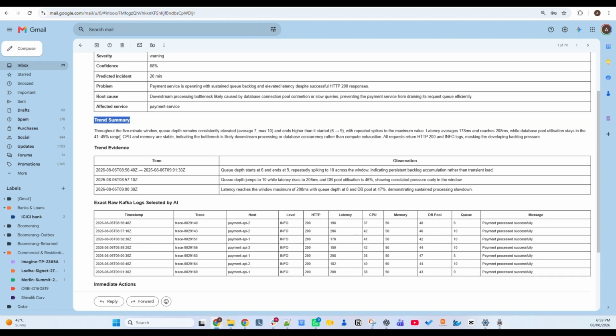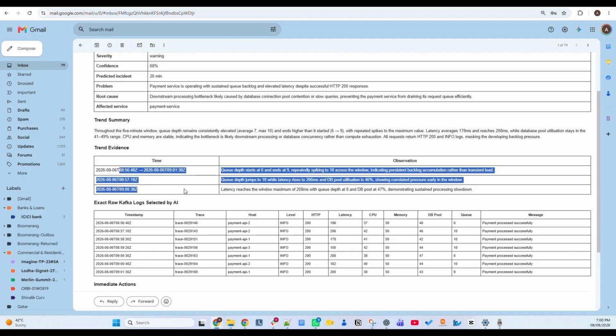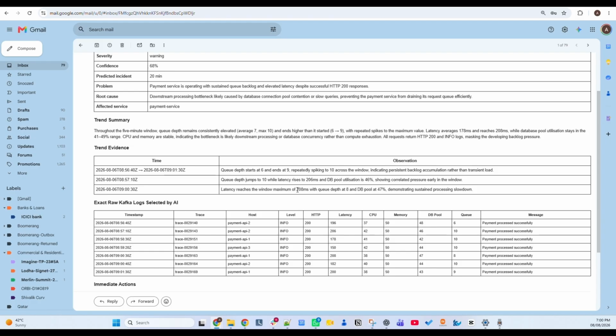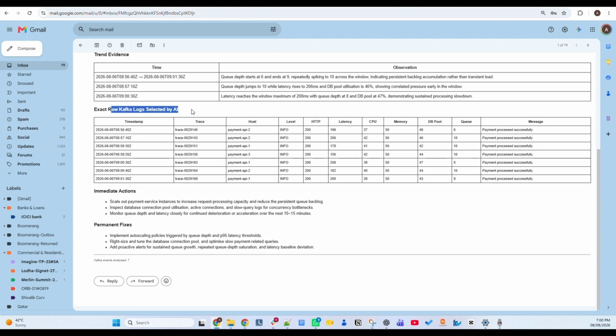And if you see the trend summary, throughout the 5 minute window, queue depth remained consistently elevated, average 7, max 10, and ends higher than it started, 6 to 9, right? With a respective spike to the maximum value. Latency average 178 milliseconds and reaches 208 milliseconds. So we can also see a spike in latency, right? And there is a trend analysis of the evidence of what is happening during this time period. There are a few statistics about it, and then the raw log files are here, right?